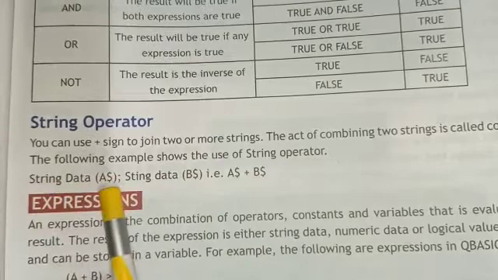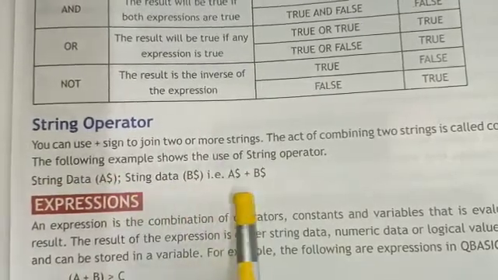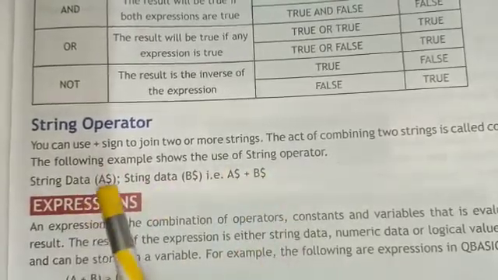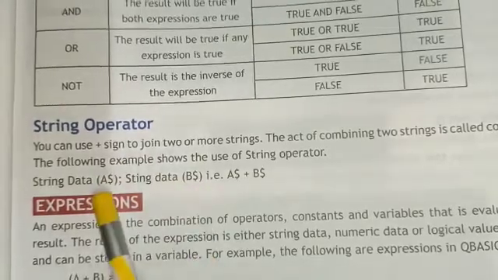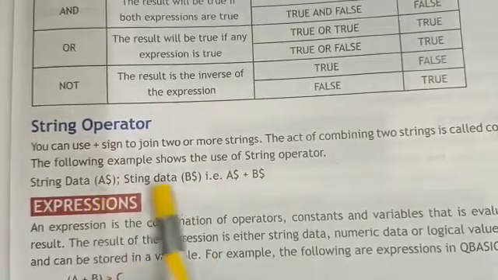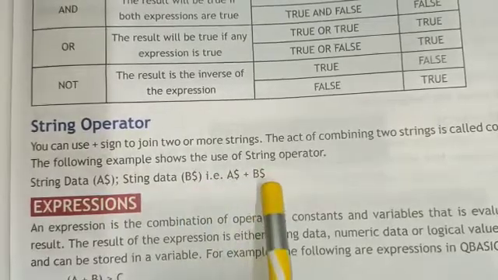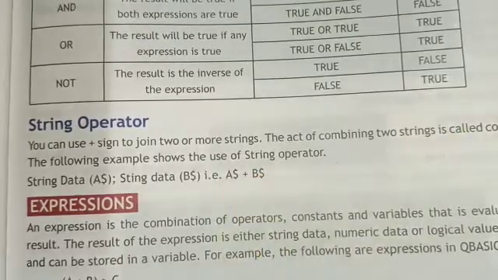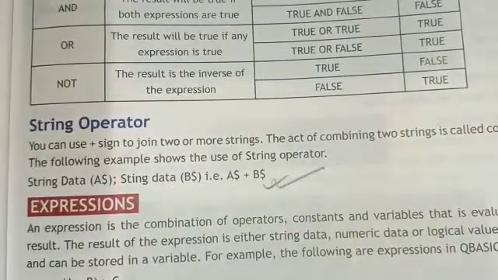String data a$ plus b$. This is a string operator, and these are string variables. When both are combined, it is called concatenation. So in this video, up to here only, we will discuss the next part of the lesson in the next video.